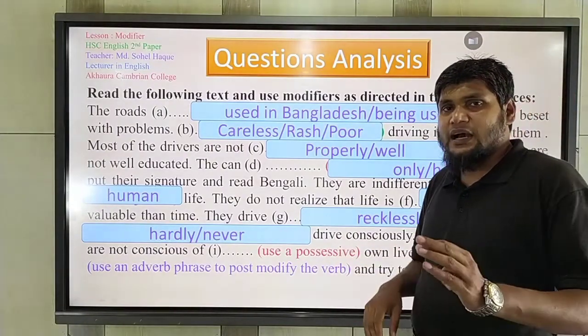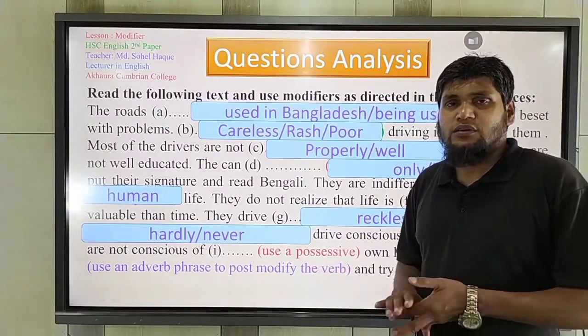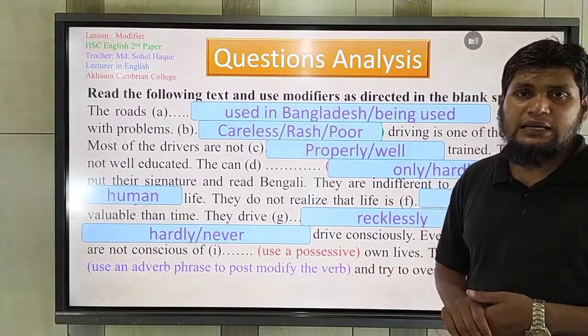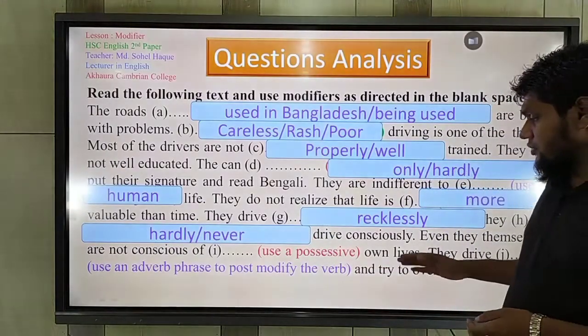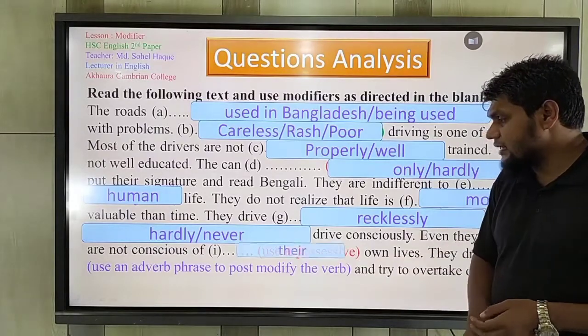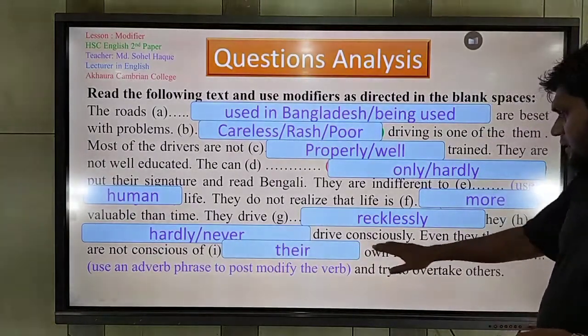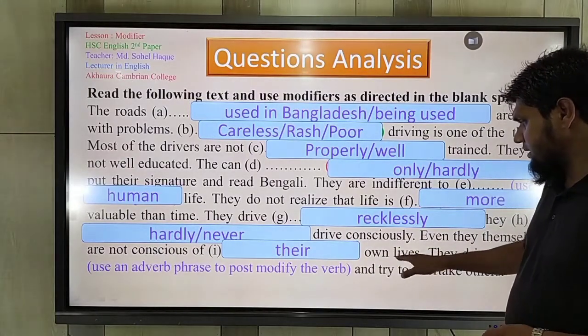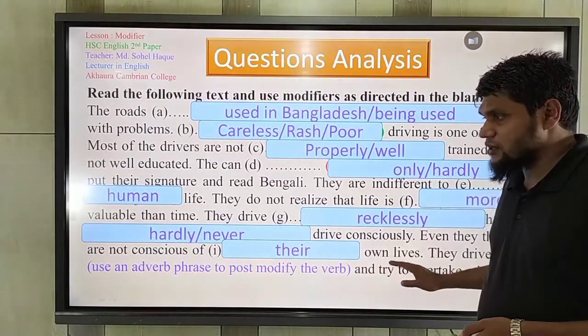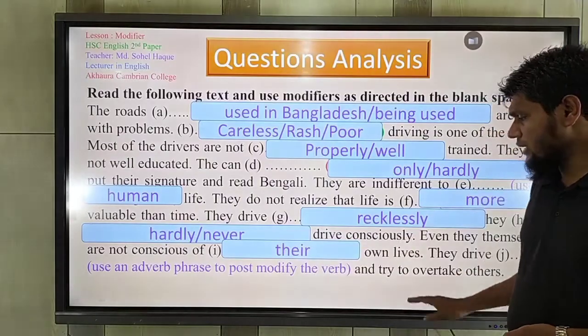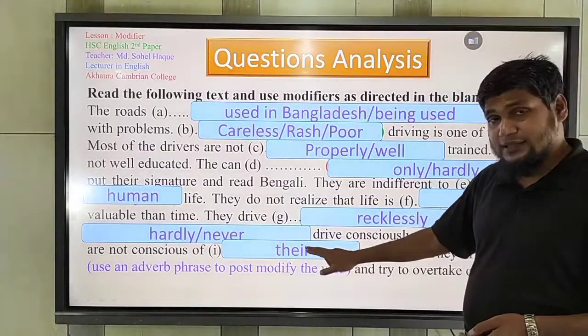We know that my, our, your, their, his, her, these are possessives. So you may use here "their," because it is their own lives. They are not conscious about their own lives. So you should use here "their."